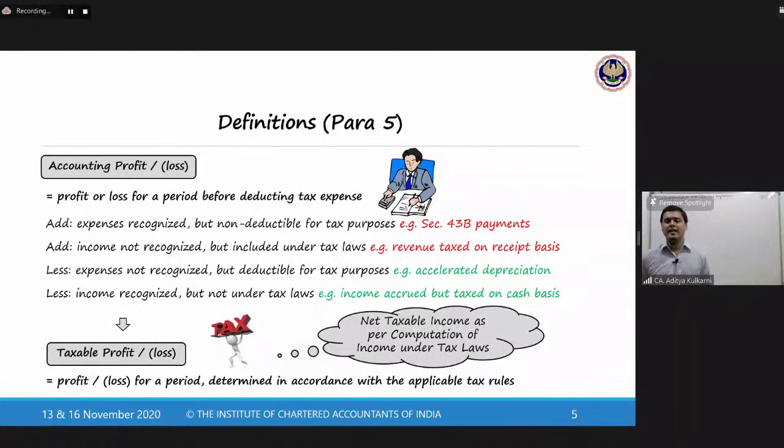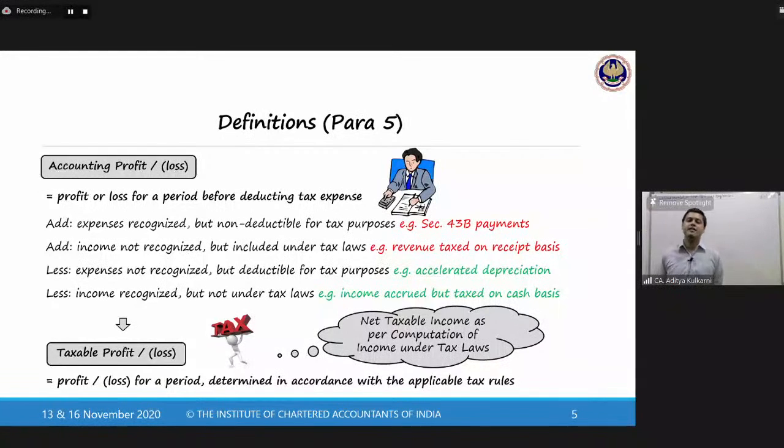So therefore, when I say non-deductible for tax purposes, it means these payments have not materialized at all, even at the time of filing the return. So therefore, you will not get a deduction of them, which means to that extent your profit will increase. So therefore, you will add the expenses which are recognized in financials but which are non-deductible for tax purposes. You will also add income not recognized but included under tax laws.